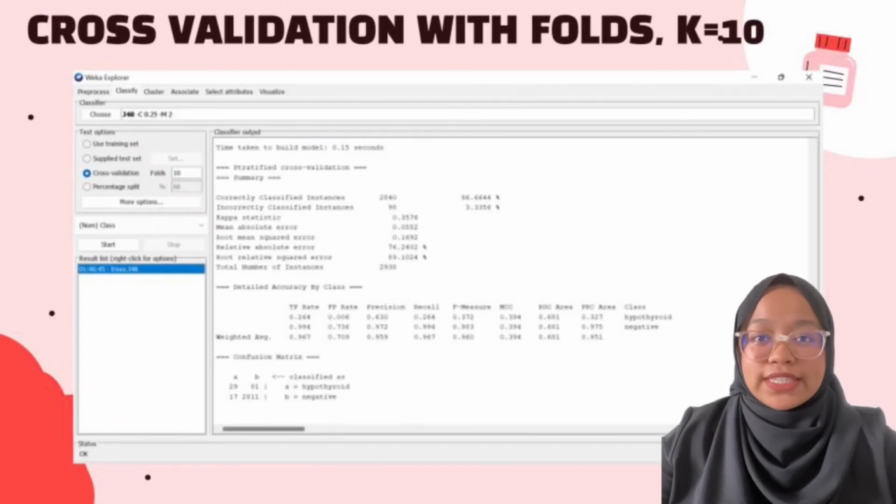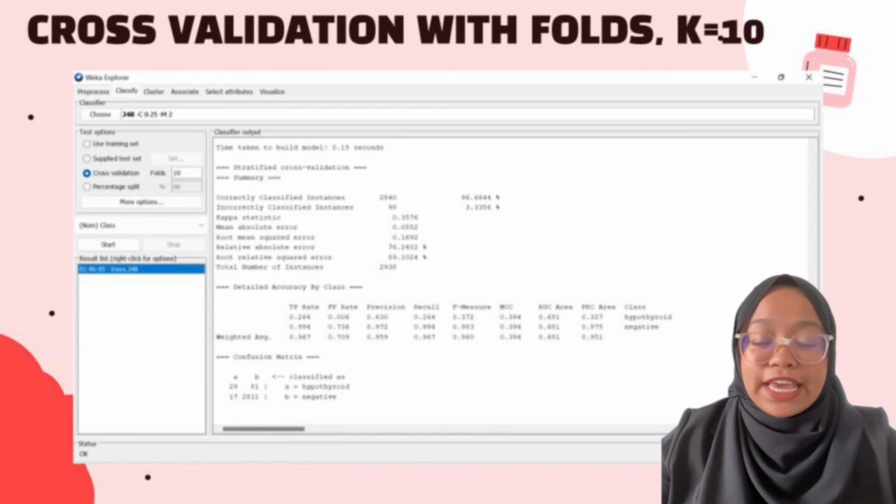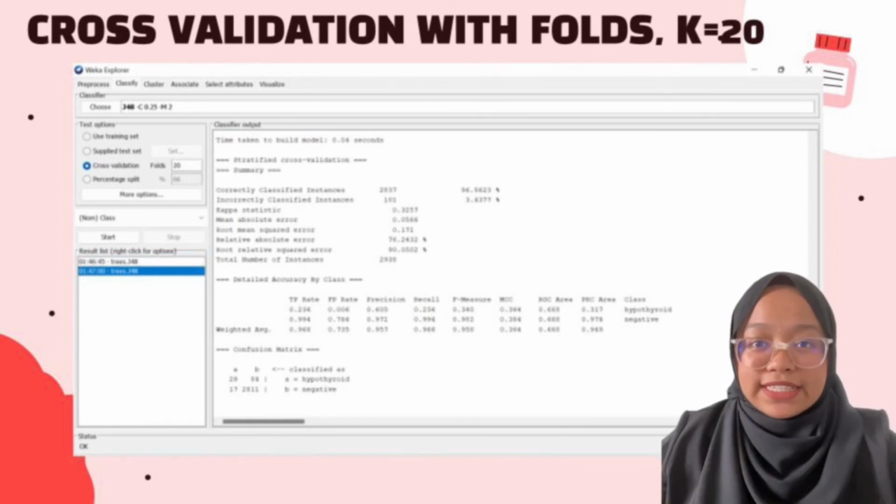Cross-validation with folds K equal to 10, the accuracy that we got is 96.6644%. Next, for the cross-validation with folds K equal to 20, the accuracy that we got is 96.5623%.